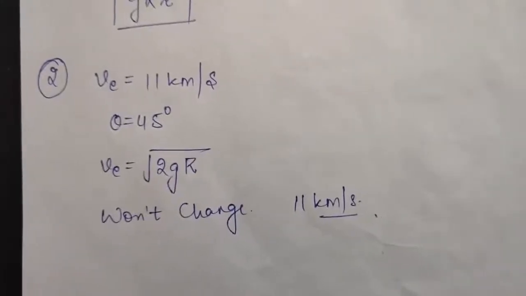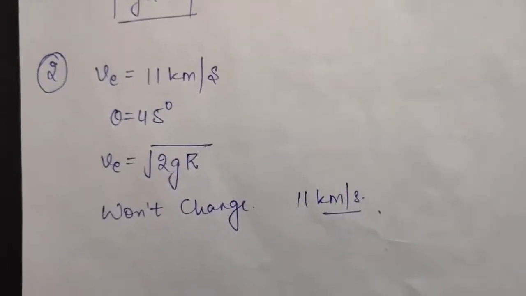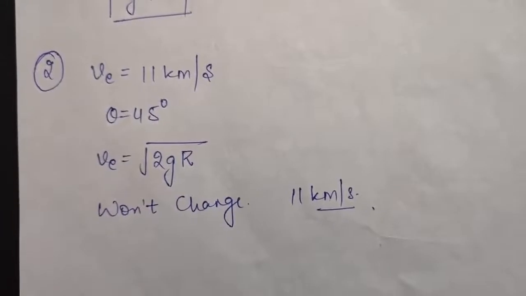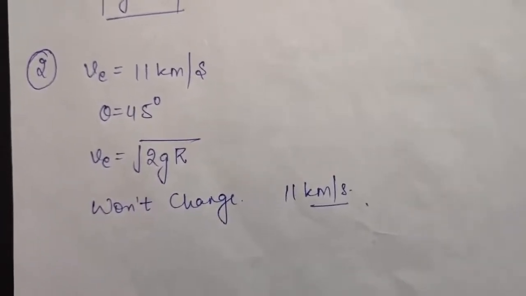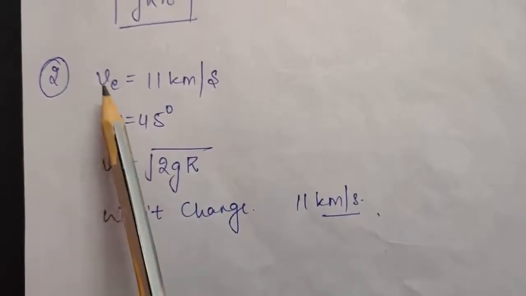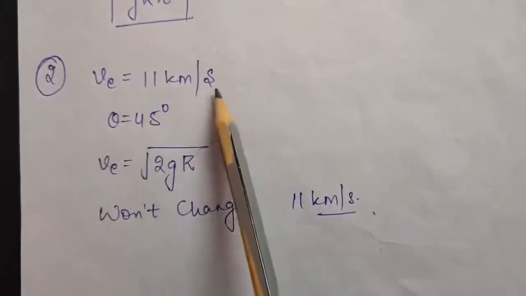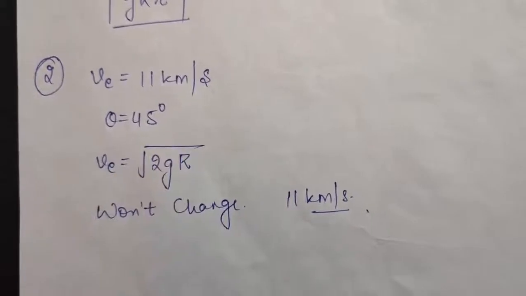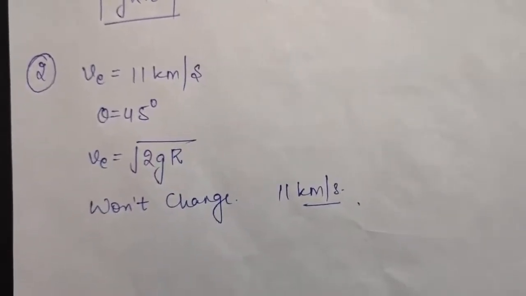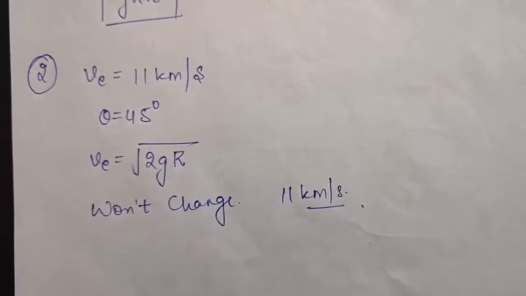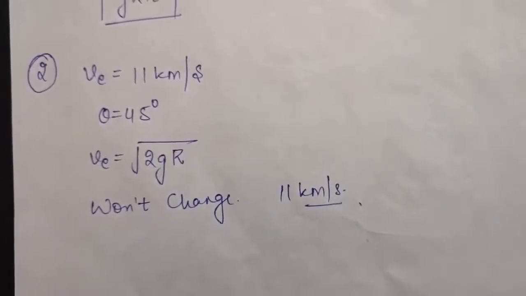Okay, so the second question says the escape velocity for a body projected vertically upwards from the surface of the earth is 11 km per second. So the escape velocity, that is VE, is given to be 11 km per second. After that, the question says if the body is projected at an angle of 45 degree with the vertical, what will be the new escape velocity?